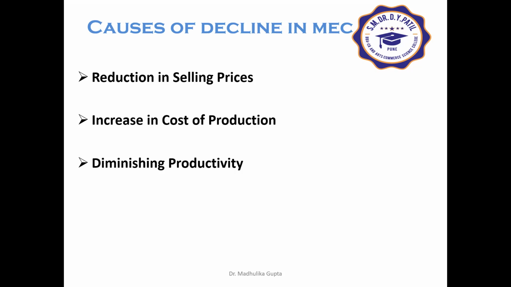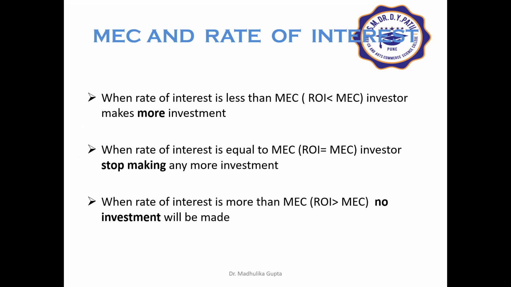The last one is diminishing productivity. As we all know, as a result of increase in capital stock, the principle of diminishing productivity begins to operate. So the use of every additional unit of capital is followed by diminishing physical productivity. We have studied the law of diminishing returns. So prospective yield and MEC fall despite price remaining constant. These are the reasons why MEC declines.